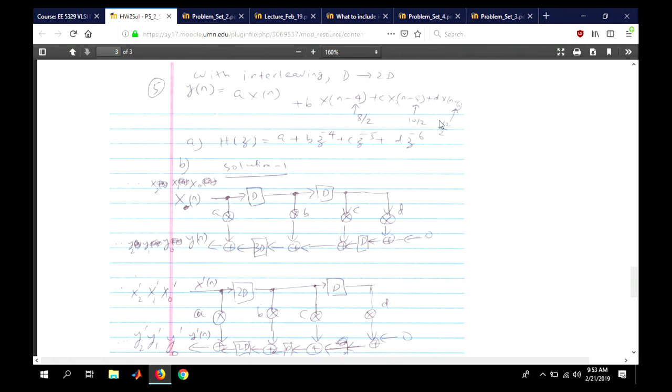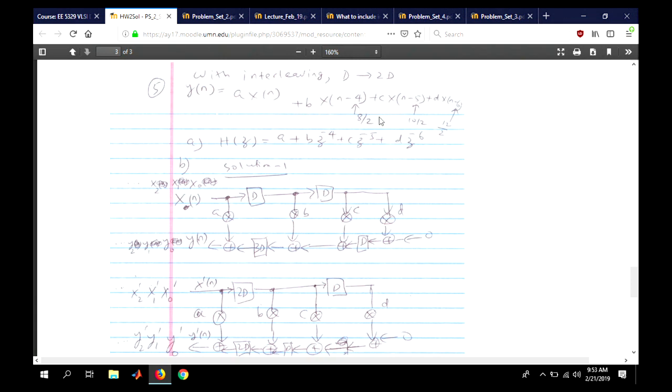Now think about each delay being replaced by 2 delays. Even though we have 8 delays, 8 divided by 2 is 4, and then when we apply D to 2D, 4 became 8. Is that making sense? Okay. Anybody confused about that? Okay.